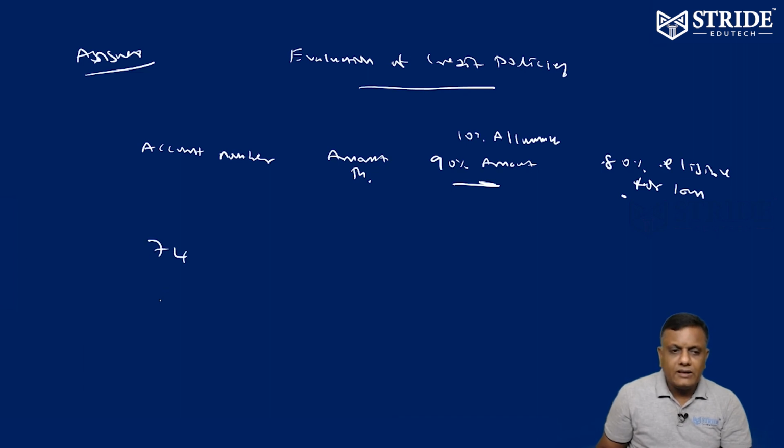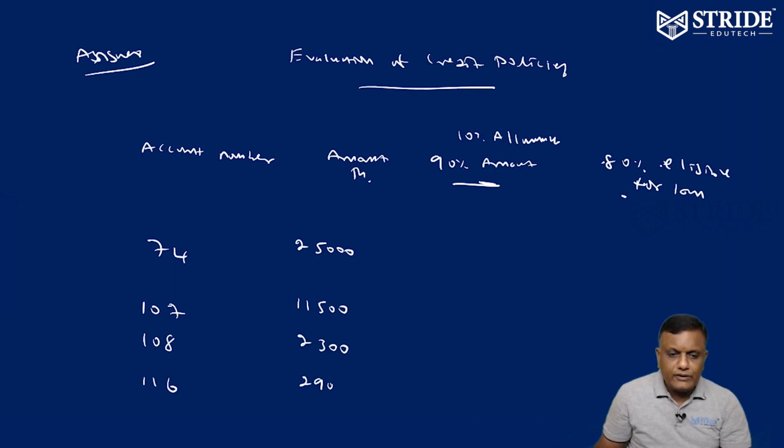Account number 74 can be taken. The reason I told you: less than 40 days, outstanding days as well as payment period also. Account numbers 107, 108, 116. Amounts: 25,000, here 11,500, here 2,300, here 29,000. 25,000 into 90%, 22,500. 11,500 into 90%, 10,350. 2,300 into 90%, 2,070.